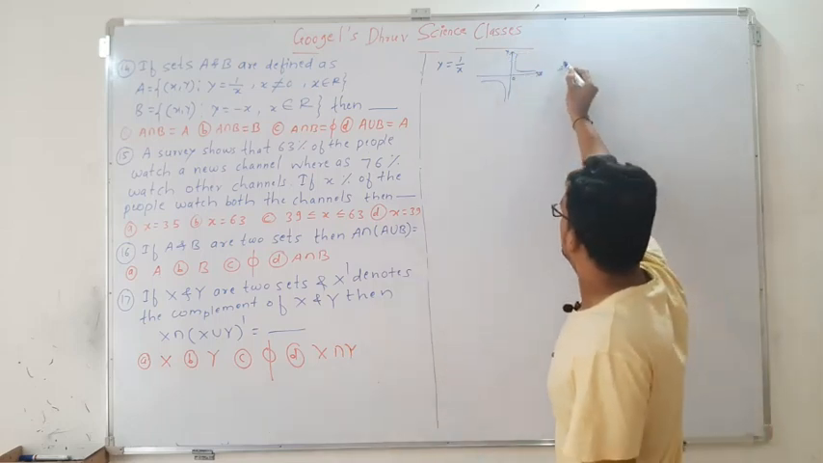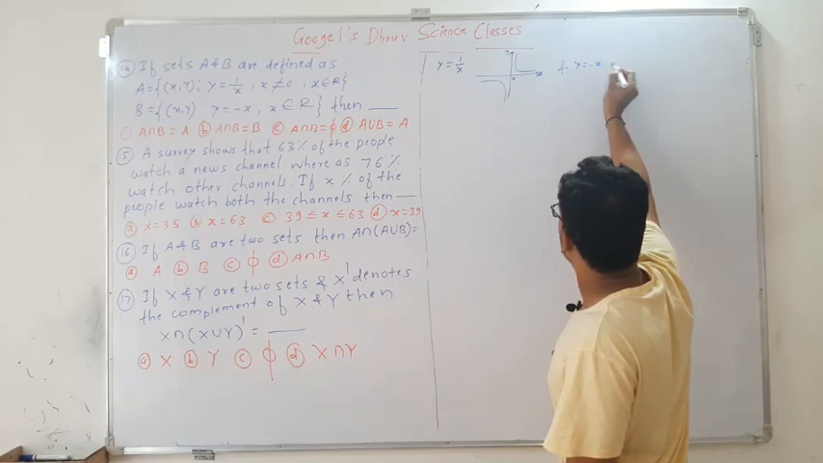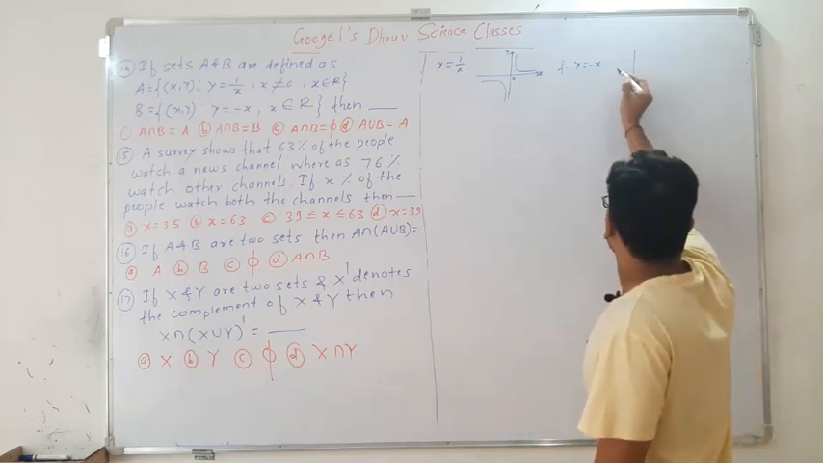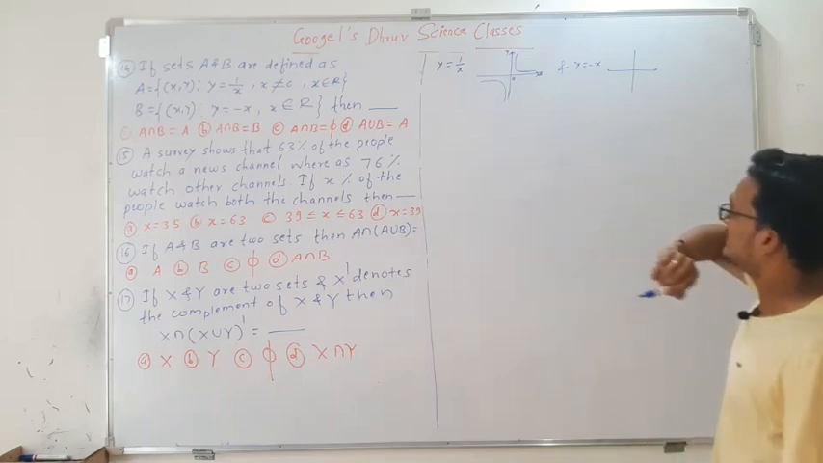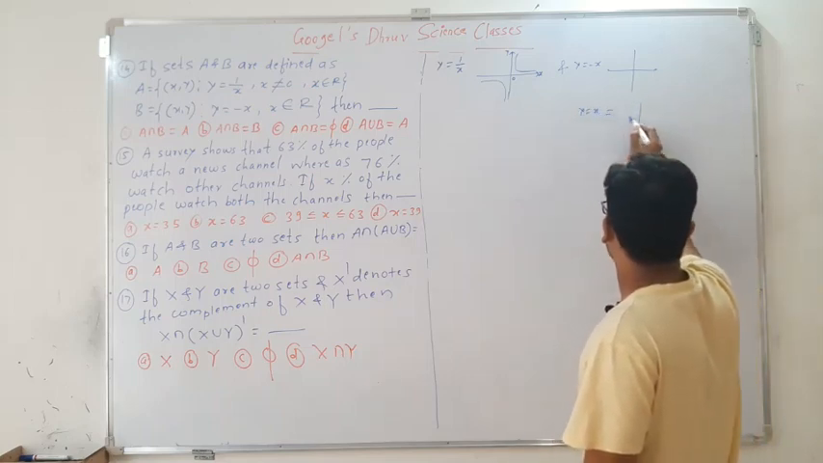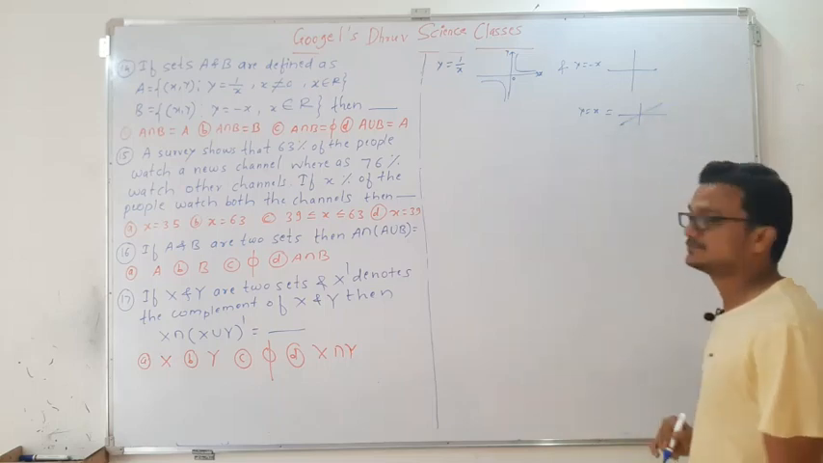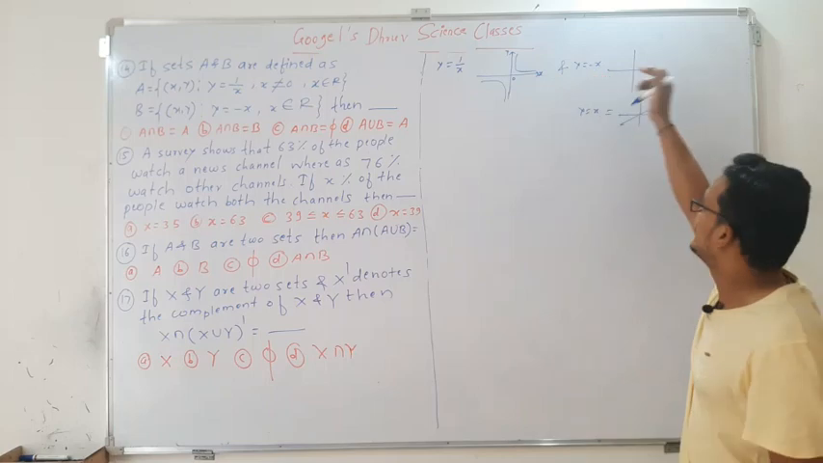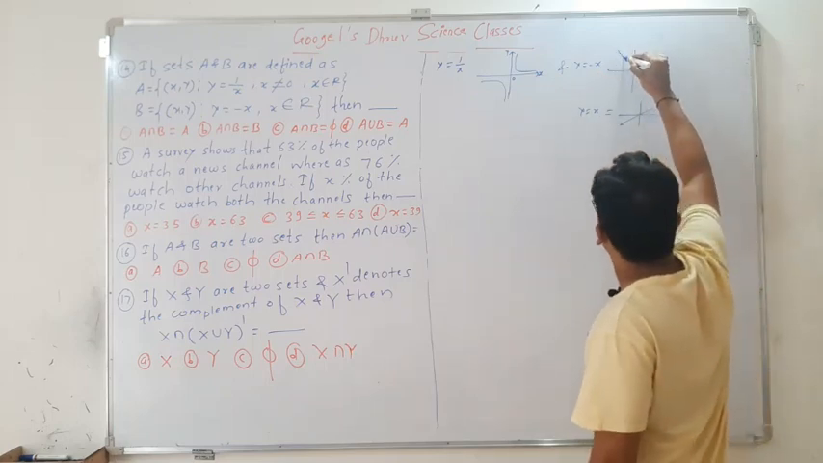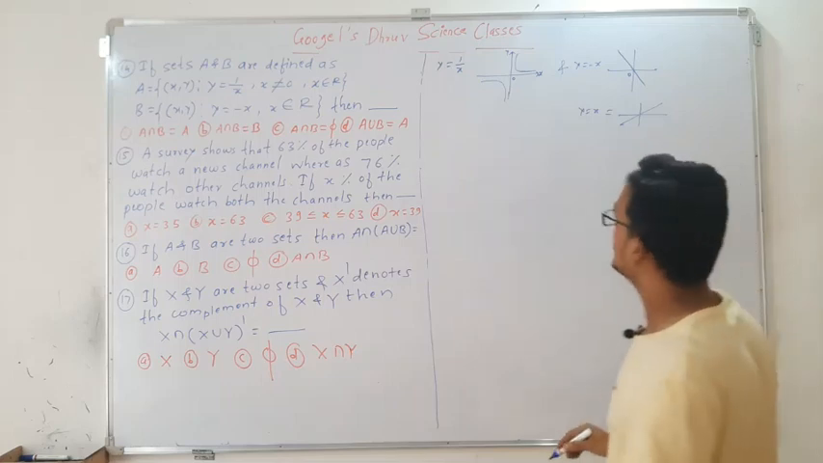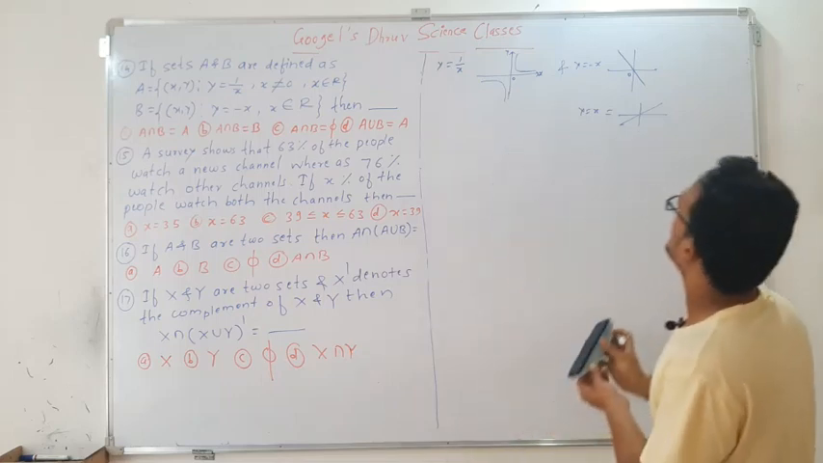Another function is y is equal to minus x. You know what y is equal to x is; the graph of y is equal to x is this, correct? But here it is y is equal to minus x, which means you will get that line on the opposite side, right? So this is the graph of y is equal to minus x.